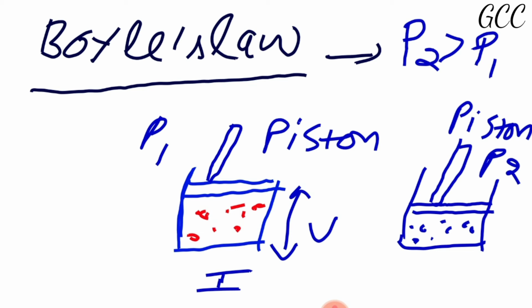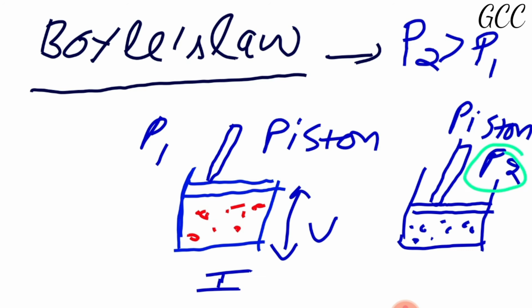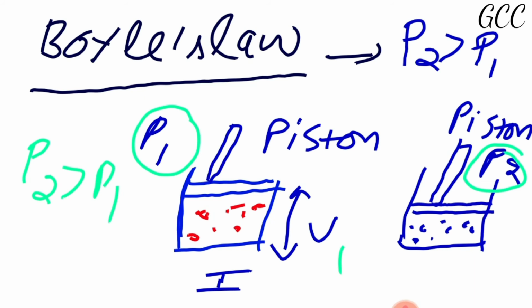When P2 is greater than P1, what does it mean? Here pressure is P2, here pressure is P1, and P2 is greater than P1. Now you see, this is the volume V1 and this is the volume V2.